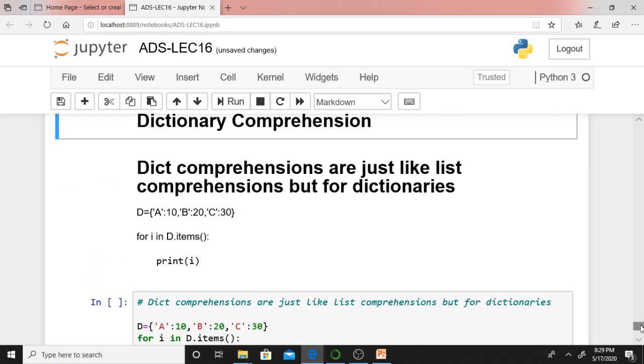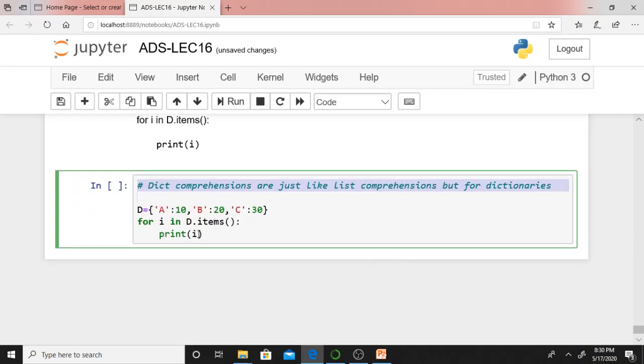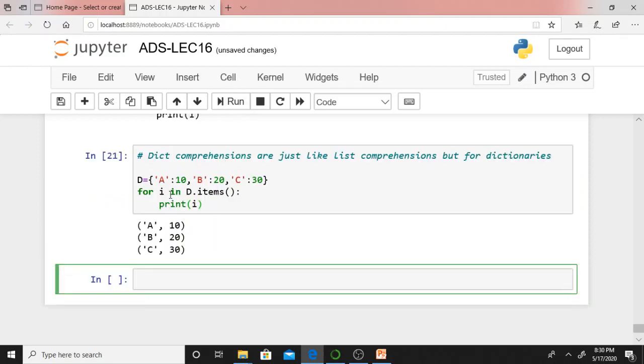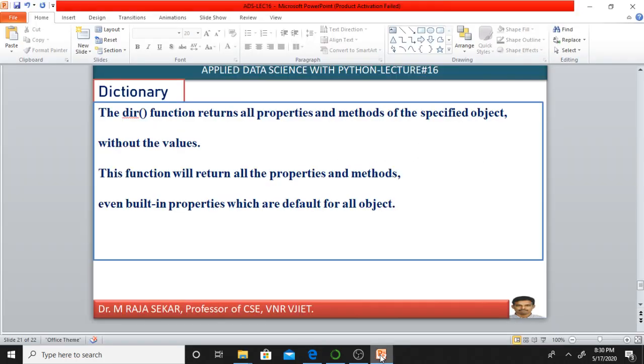Dictionary comprehensions are the same as what we discussed for comprehensions with sets, similar to this. Just see, for i in d dot items. D dot items means A 10 is one item, B 20 is another item, C 30. For i in d dot items, it will take the first item A comma 10, next item B comma 20, C comma 30. In this manner you can apply comprehensions also. Just go through it once. It is simple and straightforward.